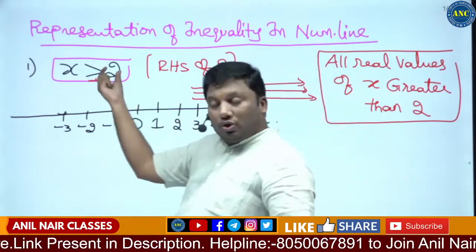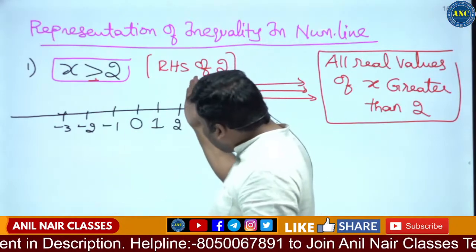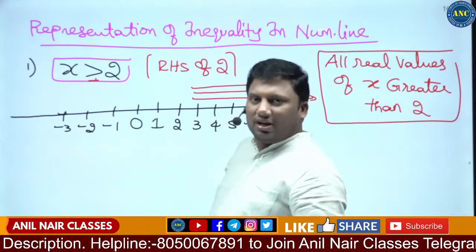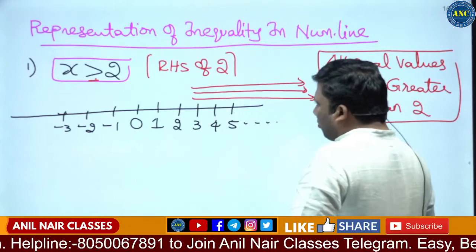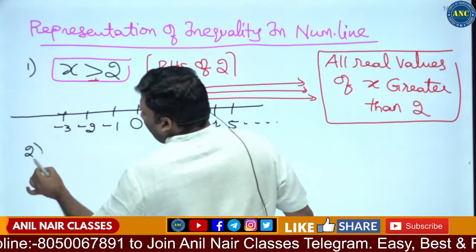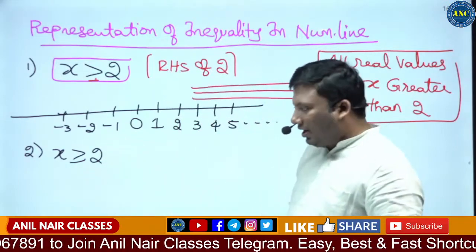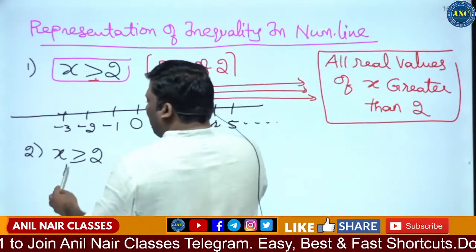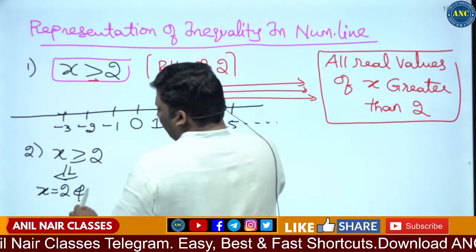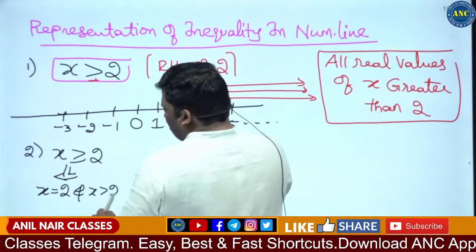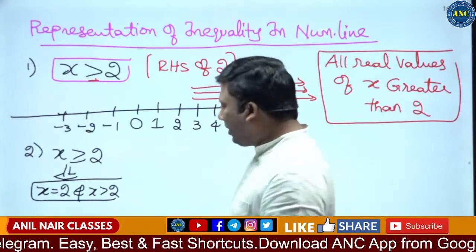Can x take 2? It cannot take 2, because 2 is equivalent to 2. So the value will start from a point just greater than 2. Suppose the question is x is greater than or equivalent to 2. It's a combination of two points: x can be 2, and x has to be greater than 2.